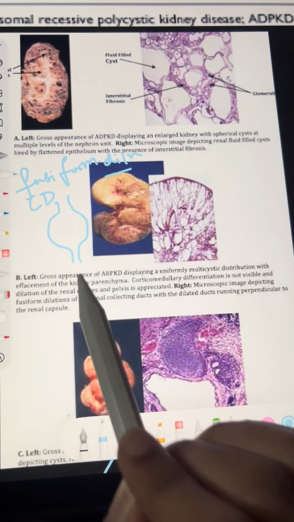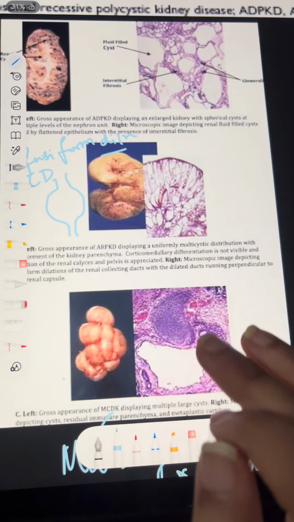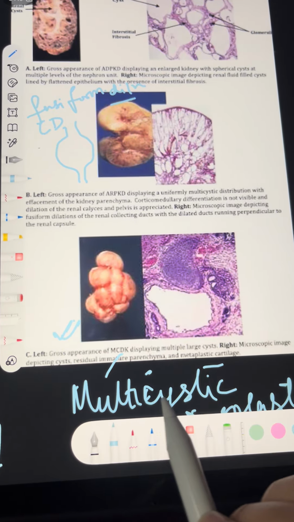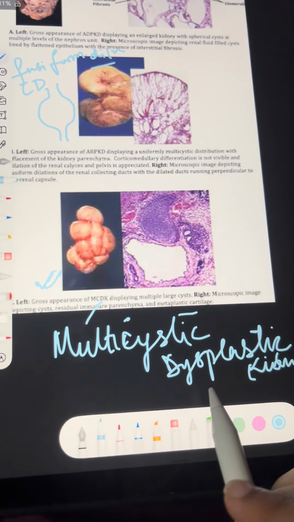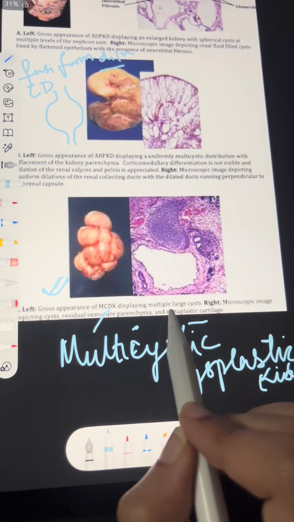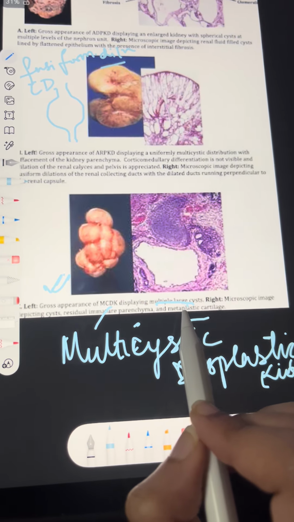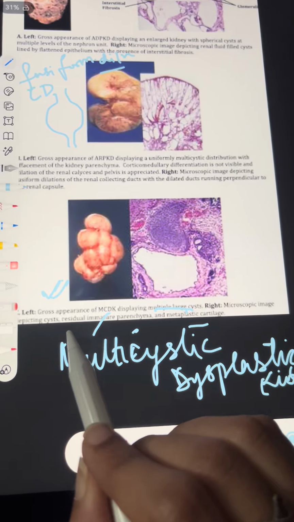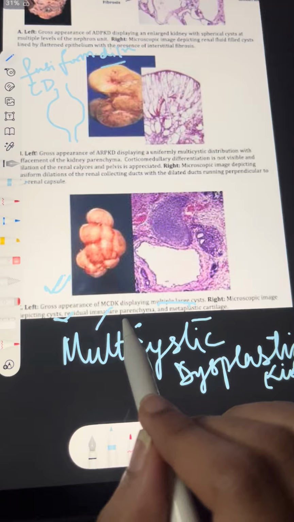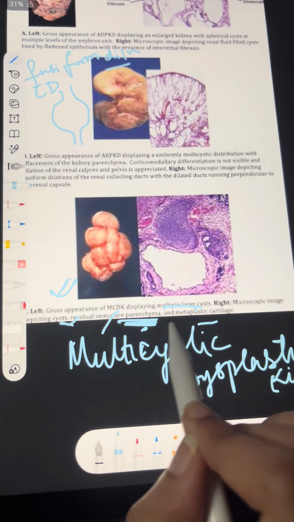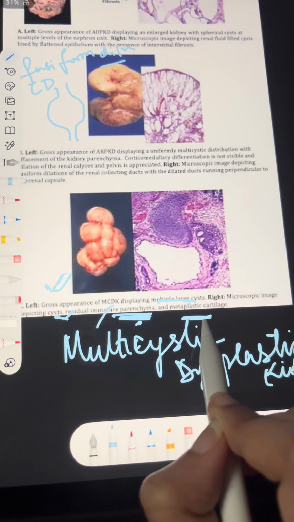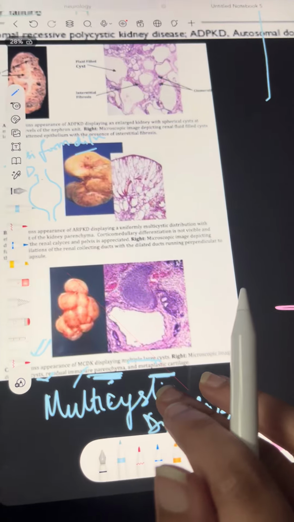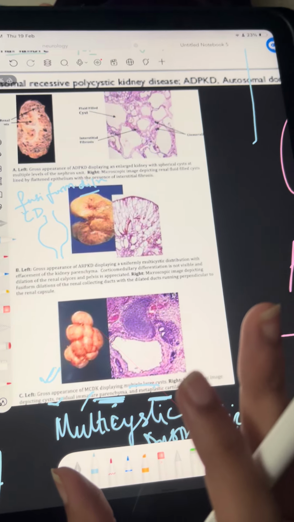Okay, that is seen. Now one more type of kidney disease is present, which is called multicystic dysplastic kidney. There will be multiple large cysts in this kind of condition, and in the microscopic image there will be cysts, immature parenchymal cells and metaplastic cartilage. It is not that important, but you can keep it in mind.